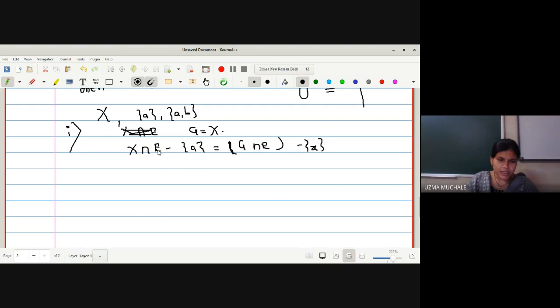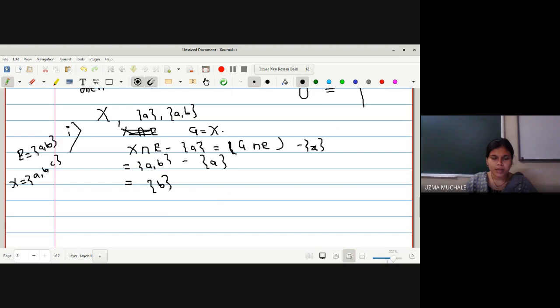Now what is the intersection of capital E with X? What is capital E given to us? E is nothing but {a, b}, and capital X is {a, b, c}. So the intersection of X with E is {a, b} minus singleton {a}, which is nothing but {b}. So it is not equal to the empty set. So can I write directly that x equal to a is a limit point? Yes, ma'am.